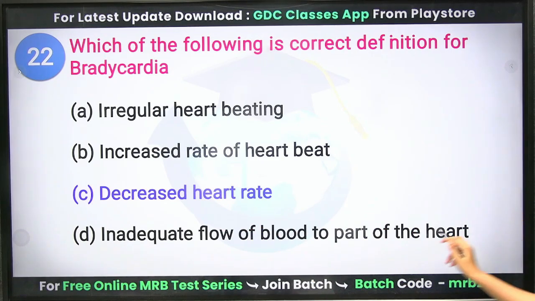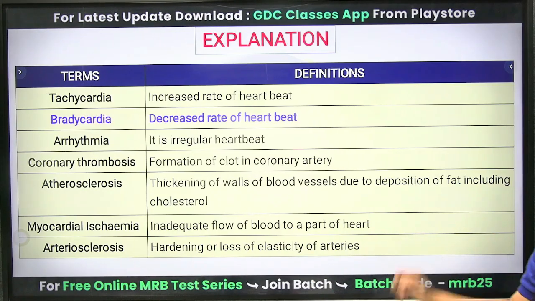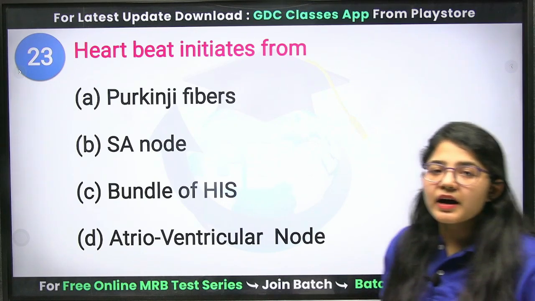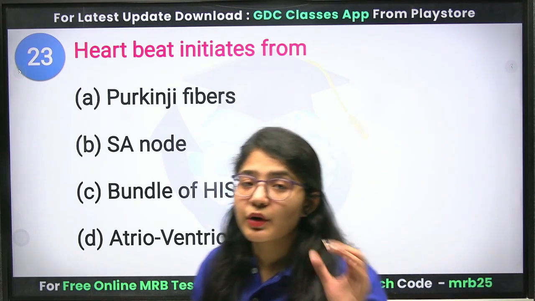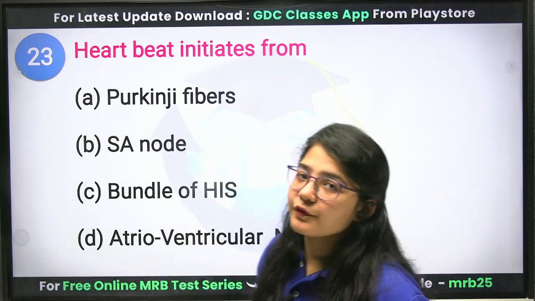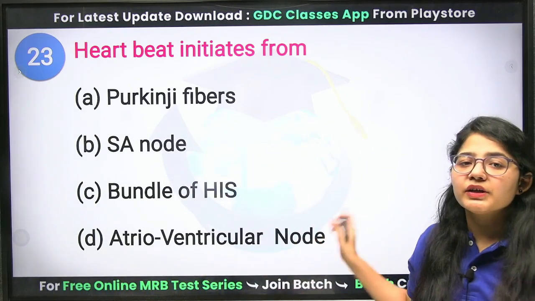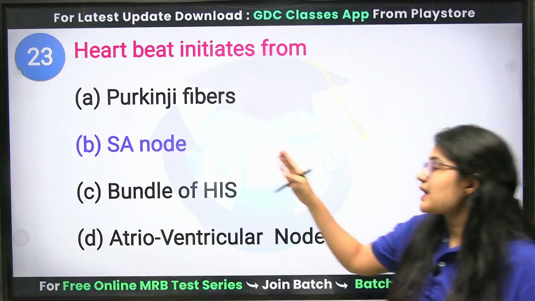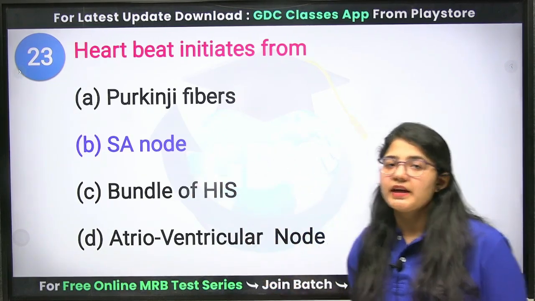Okay. Next question. Heartbeat initiates from your SA node, and that is known as the pacemaker of your heart. First of all, your heart starts to produce electrical impulses, and that is done by your SA node.